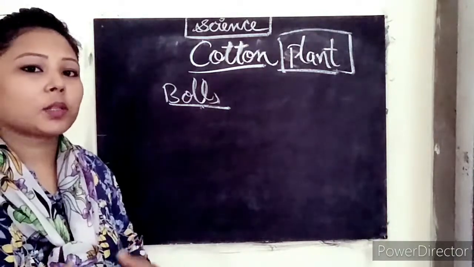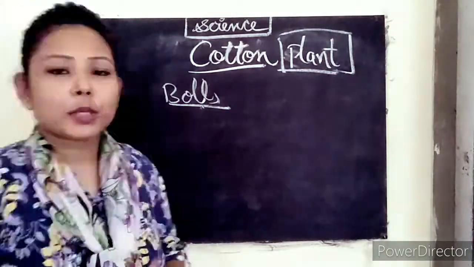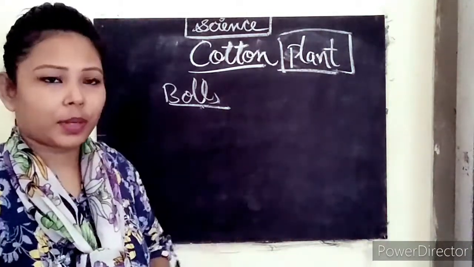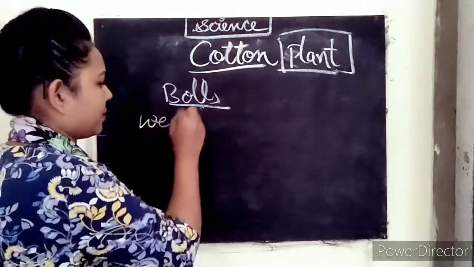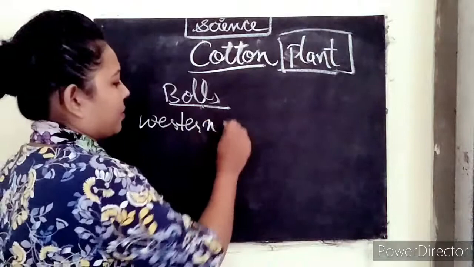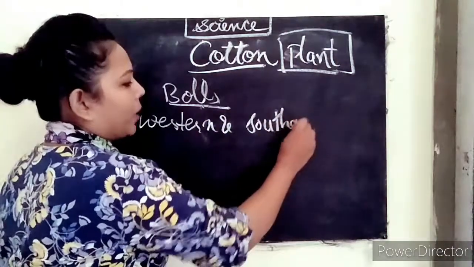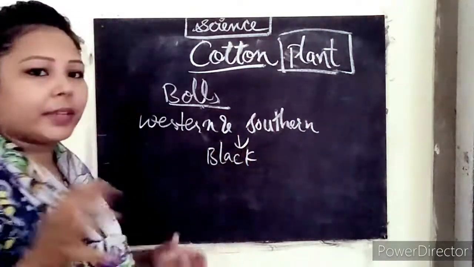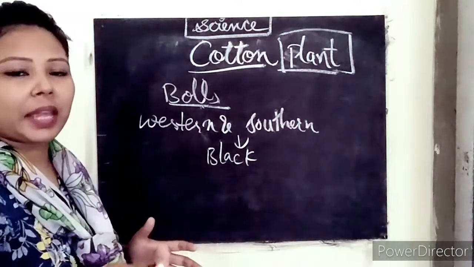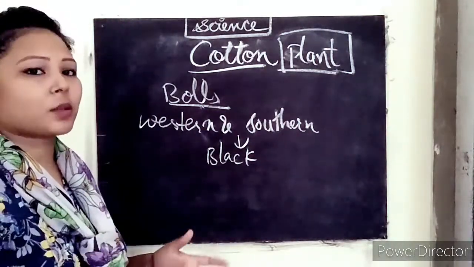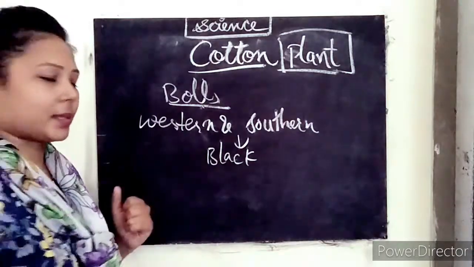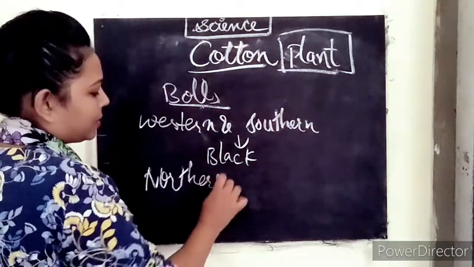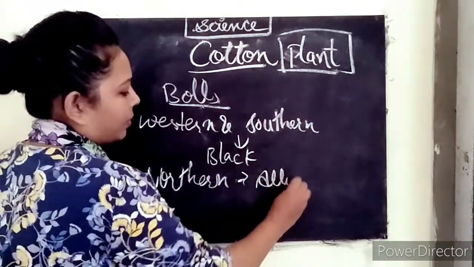Okay, and the soil that we need to grow this: in the western and southern areas, we use black soil to grow the plants. Okay, so in western and southern areas, what kind of soil do we have? Black soil. But if we talk about the northern areas in India, what soil do we require in this case? In northern areas we use alluvial soil.